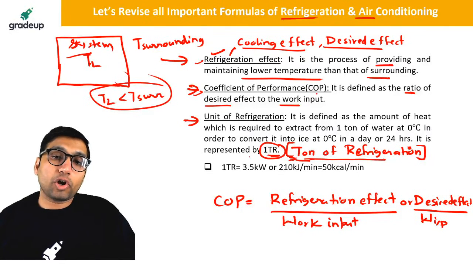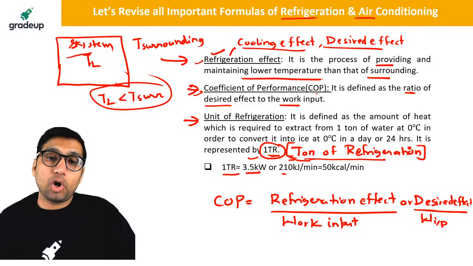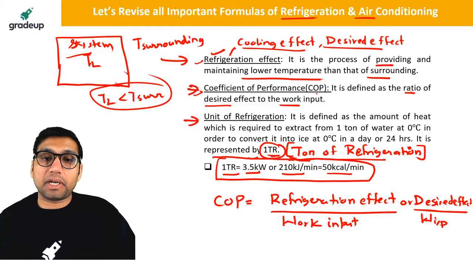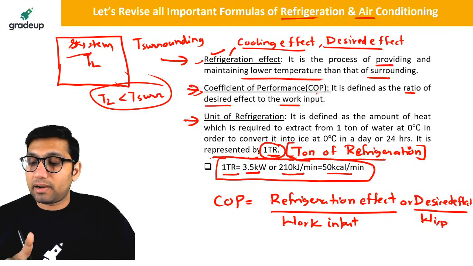1 ton of refrigeration is equal to 3.5 kilowatt, 210 kilojoule per minute or 50 kilocalorie per minute. So you have to remember this conversion is also very important, that 1 ton of refrigeration can be written as,